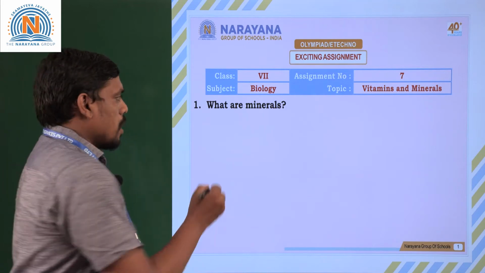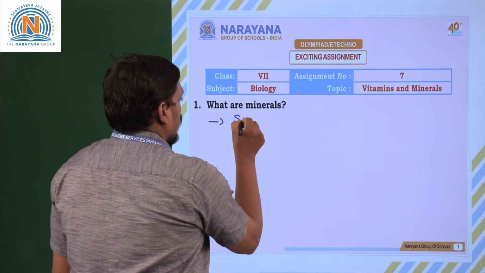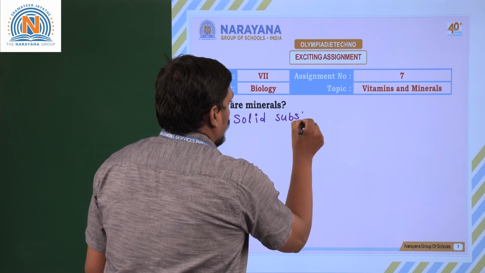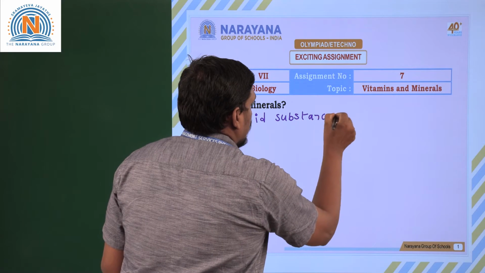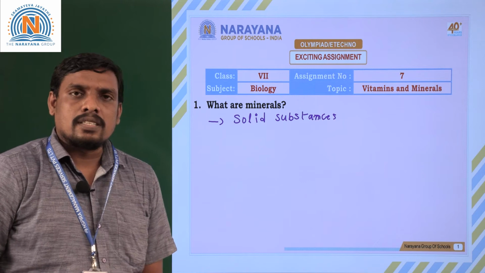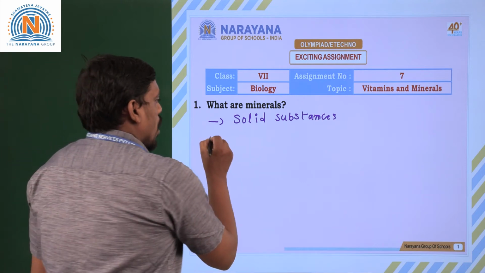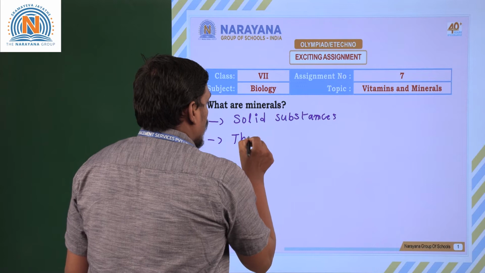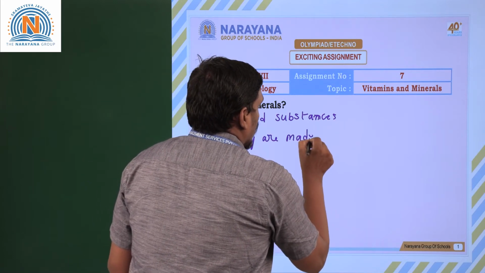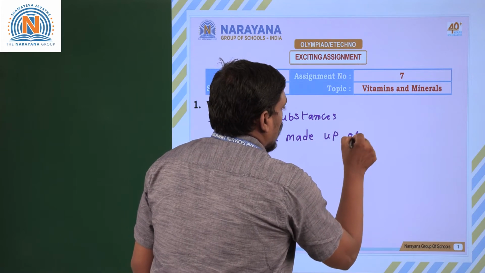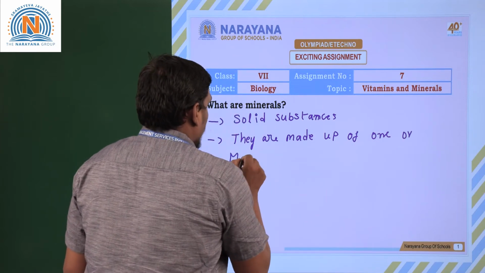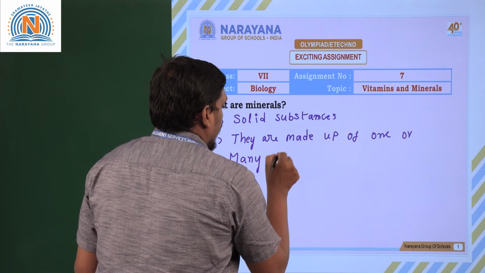Minerals are microscopic, solid substances. They are solid substances, at the same time microscopic in nature, made up of one or many elements.